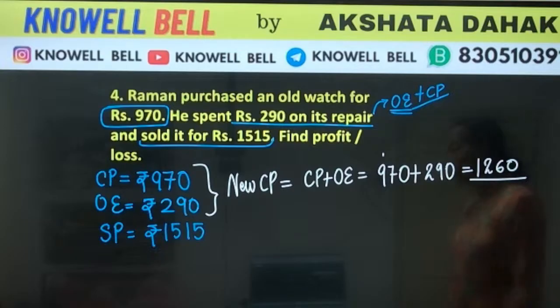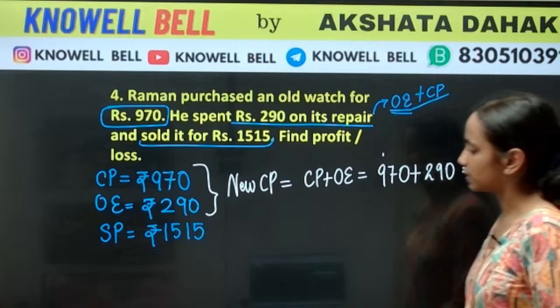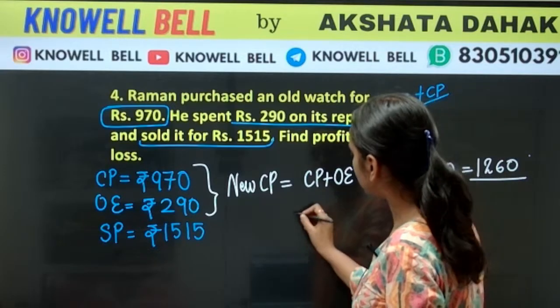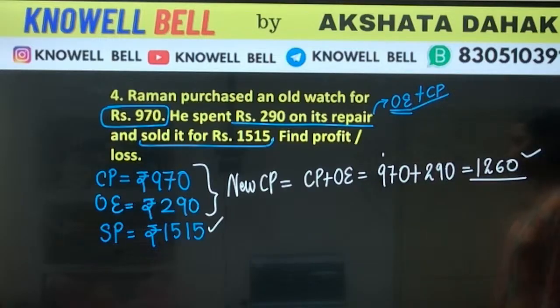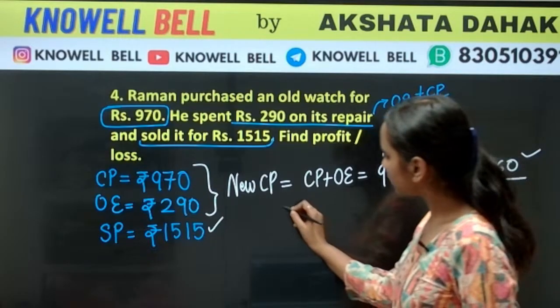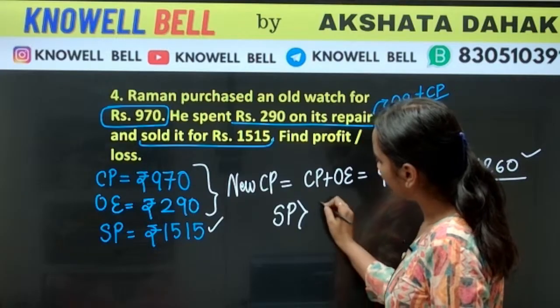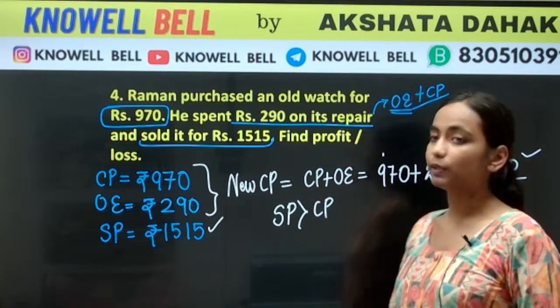1260. What is the value of new CP? 1260. Now we can see here, what is SP? 1515. CP is 1260. So here what we can say? SP is greater than CP. SP value is greater than CP.